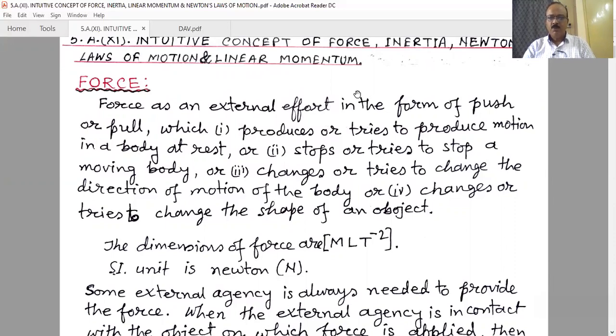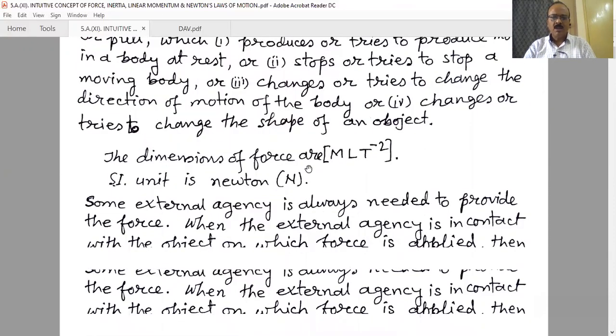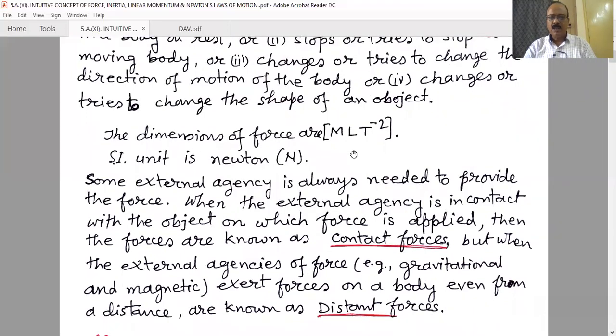That means if we push a wall but no actual motion takes place, at that time we are trying to shift the wall from its position but are unable to shift it. Then the applied effort will also be known as force. It does not mean that force exists only when the body is in actual motion. The dimensional formula of force is M L T minus 2, and the SI unit is Newton.